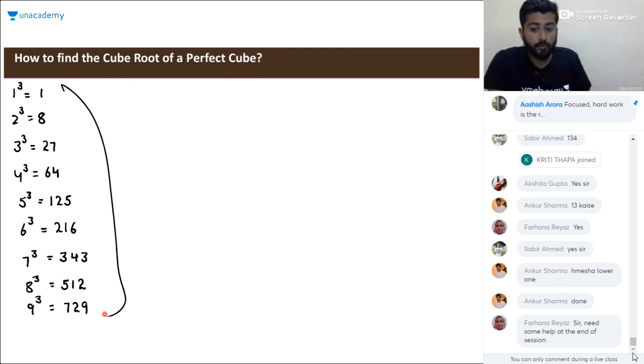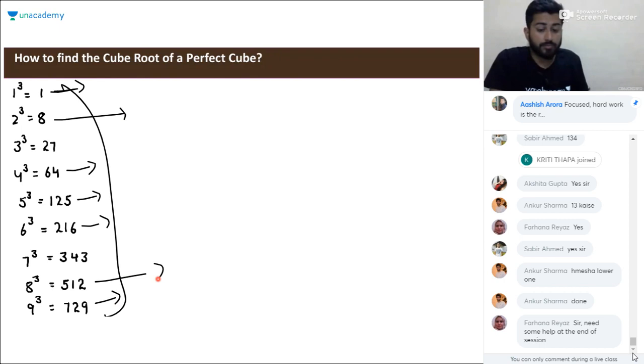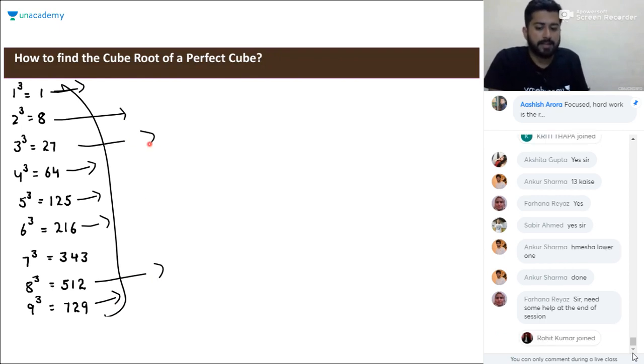The cube of 1 ends in 1. The cube of 4 ends in 4. The cube of 5 ends in 5. The cube of 6 ends in 6. The cube of 9 ends in 9. But one more important and easier thing to learn: the cube of 2 ends in 8 and the cube of 8 ends in 2. The cube of 3 ends in 7 and the cube of 7 ends in 3.